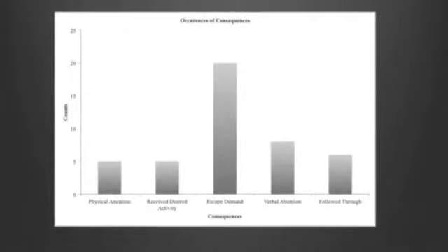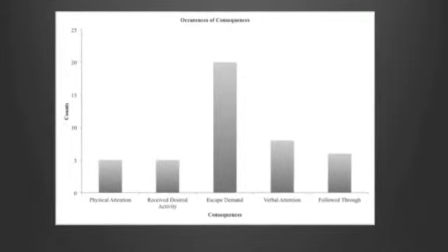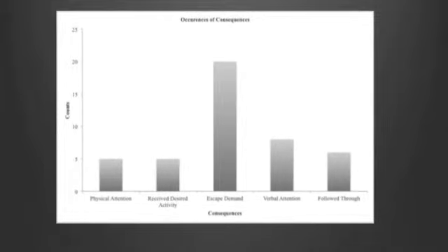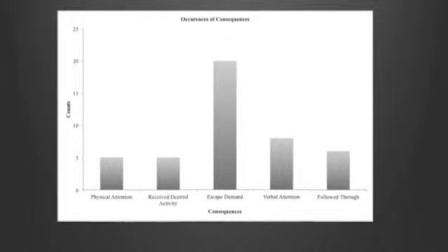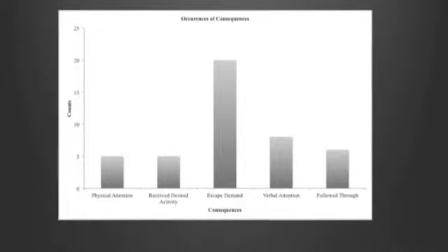The most common consequence recorded during the observation period was escaping the demand. Verbal attention served as a consequence 18% of the time, followed by following through with the demand, and then, as you can see, physical attention and receiving the desired activity.